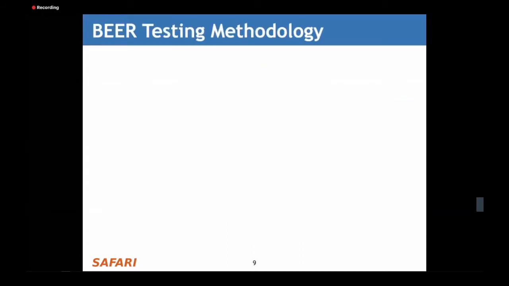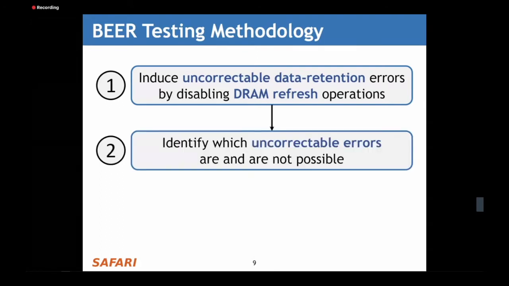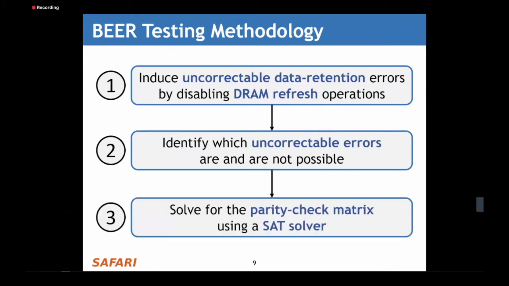So using this principle, we developed BEER, which is a new three-step testing methodology that first induces uncorrectable data retention errors by disabling DRAM refresh operations, then identifies which uncorrectable errors are and are not possible, and finally solves for the parity check matrix using a SAT solver. So let's take a look at each of these steps individually.